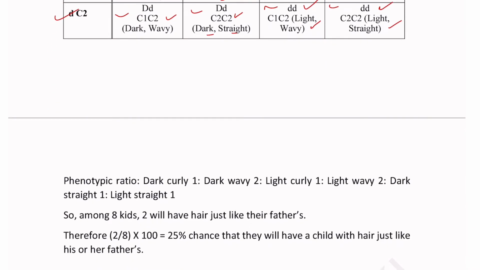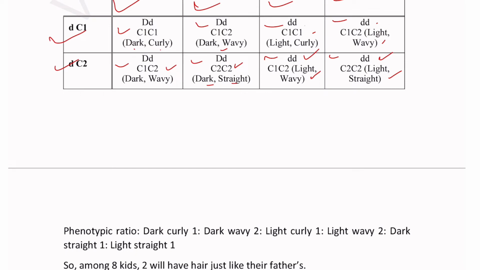From this, we will see the phenotypic ratio. So dark curly hair is present only once. Dark wavy hair is found in 2 cases.